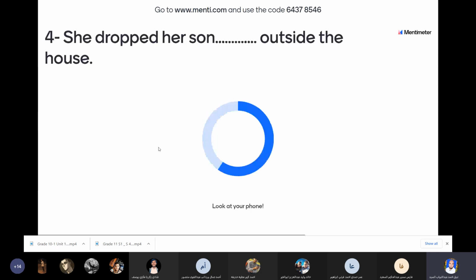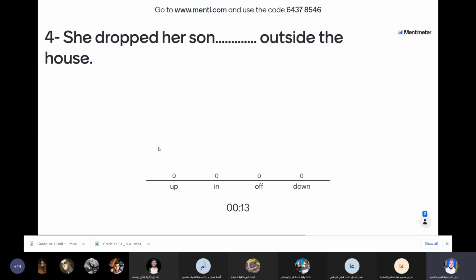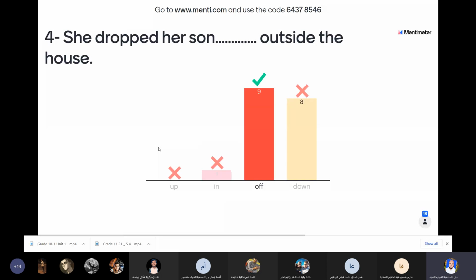She dropped her son outside the house. Drop, up, in, off, down. The right answer, off.